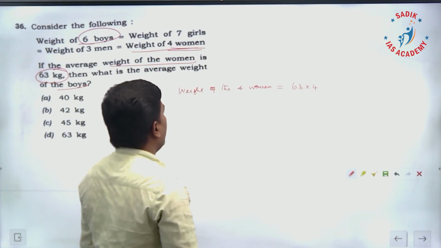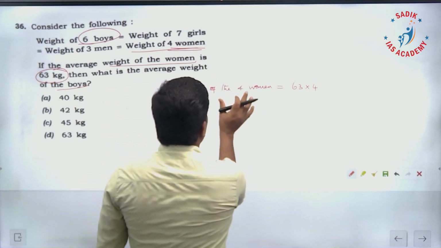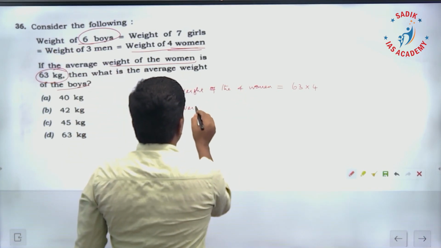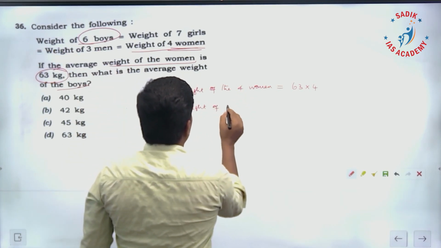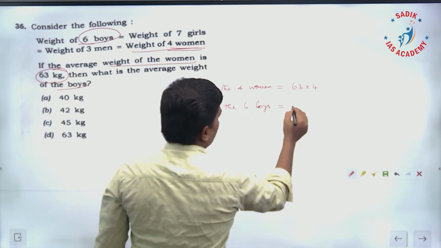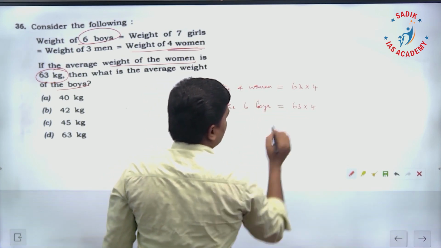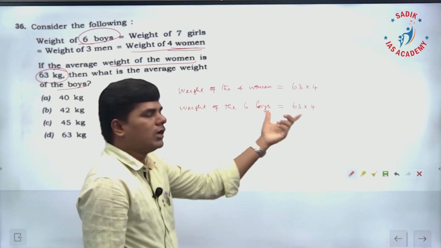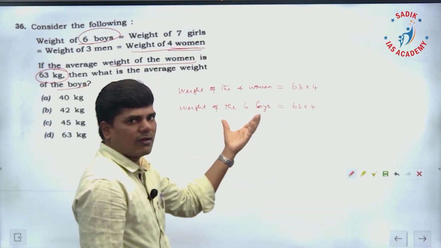Okay. Then weight of the 4 women is equal to what? Weight of the 6 boys. So weight of the 6 boys is also the same, 63 into 4. Now we know the weight of the 6 boys, and we have to find the average weight.